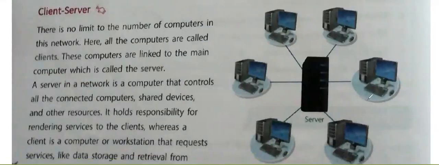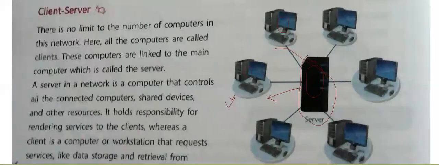Client-server architecture, as you can see in the picture here, every computer is connected with this server. In the middle of the network we have the server, and every computer is connected with the server only. If any computer wants any data, they can request the server for the data, and then according to their request the server will provide the data to the clients. एक जो computer जो main computer है, this is called the server, and the other computers are called the clients. That's why it is called the client-server architecture.